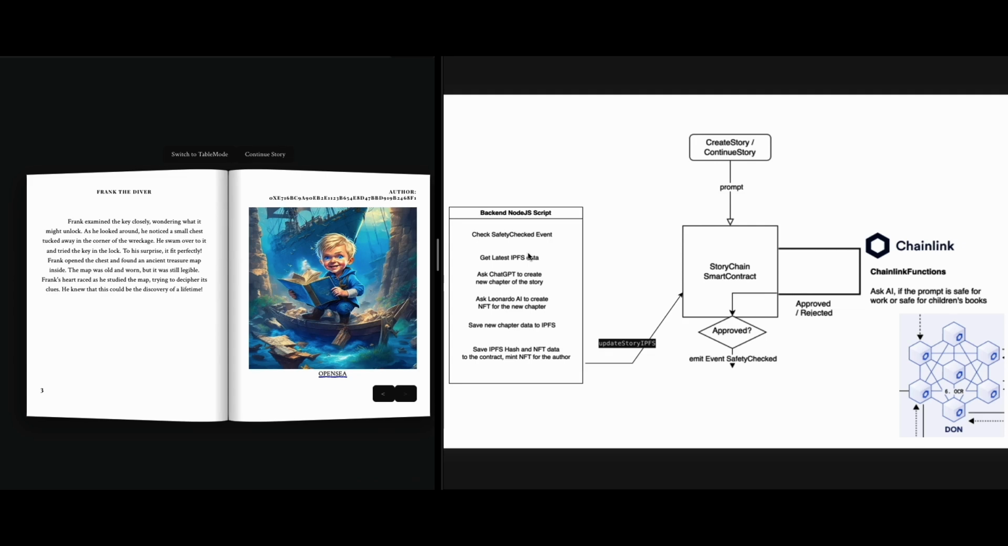Then we upload the image to IPFS. We also upload the entire story with new chapter and the image to IPFS. We then submit these IPFS hashes to the contract. And finally, the contract mints an NFT for the author of the new chapter.